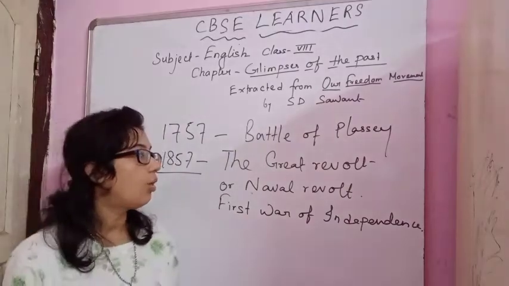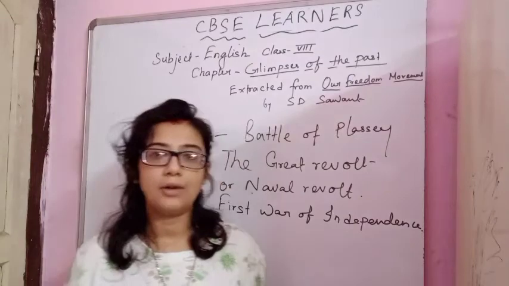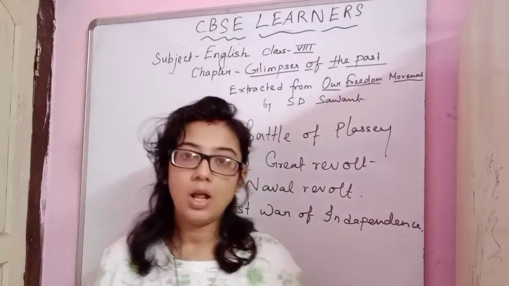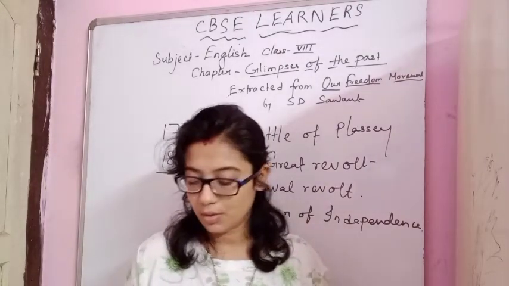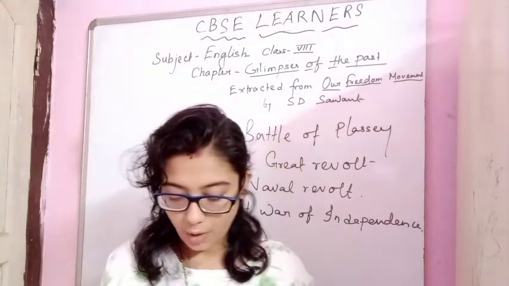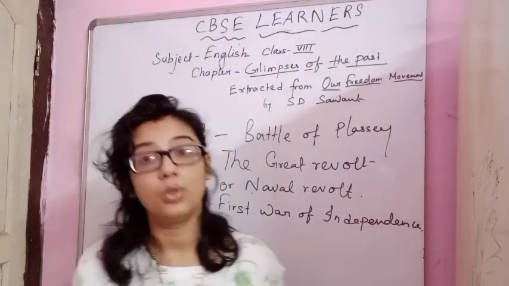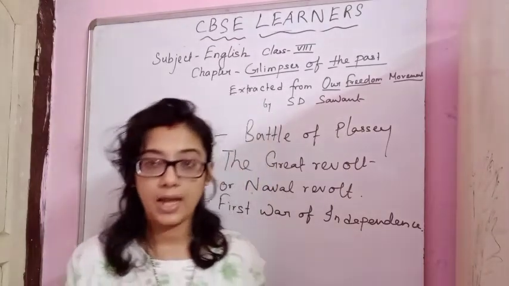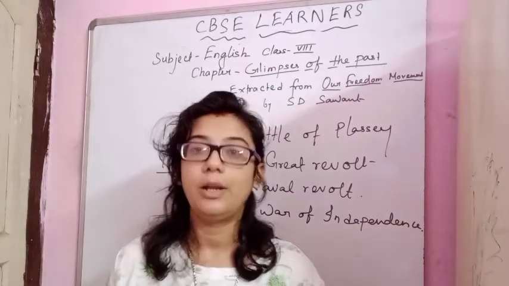So from 1757 to 1857, they ruled our country and they did a lot of torture and they exploited us within these 100 years. The chapter starts from the number 1 point, which is the martyrs. Martyrs are those people or soldiers who sacrificed their life for our country, to get independence, or for the well-being of our country.